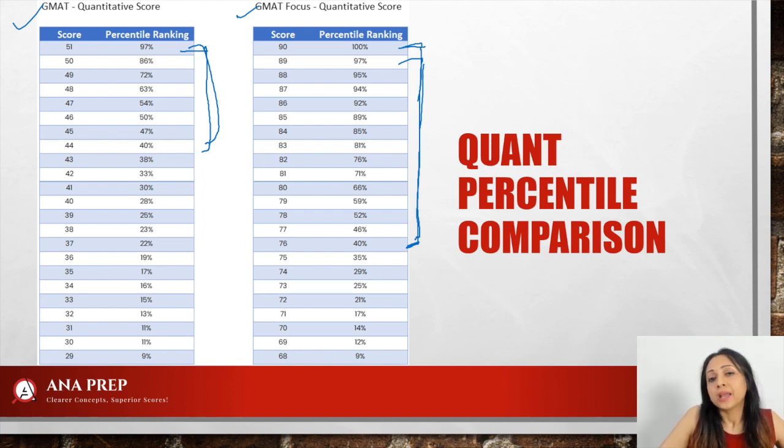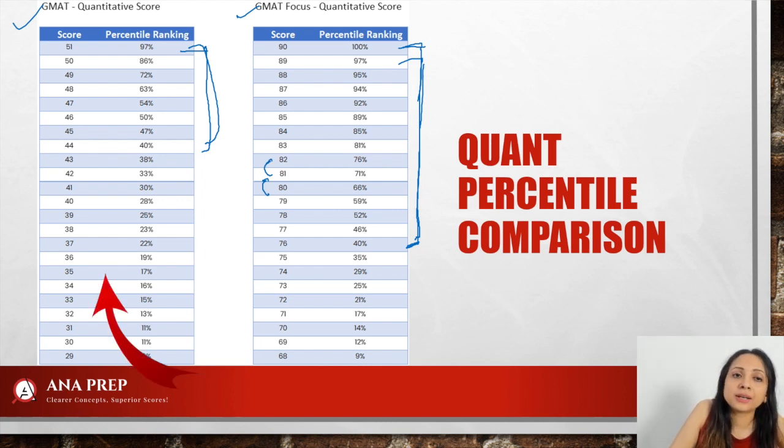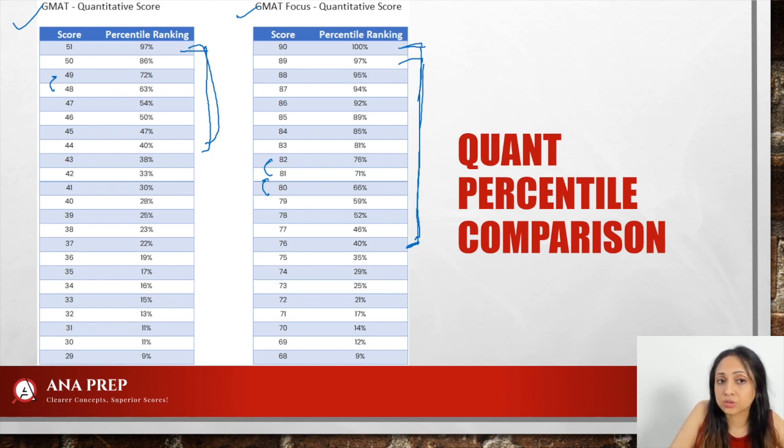So what does that mean? It means that whenever you put in some extra effort in quant, it will show with an improved score because there are a lot of steps in between. Over here, that granularity was missing. So for example, between 48 and 49, you would suddenly dip by almost 10 percentile. Just one score would make your percentile reduce by almost 10%.